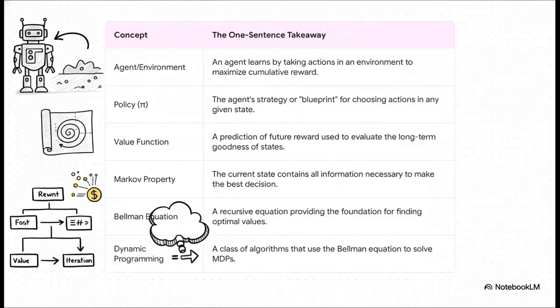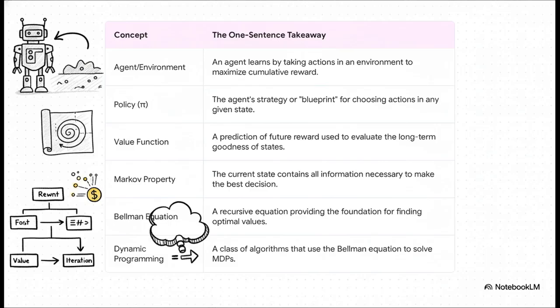The agent/environment setup is the problem framework. The policy is the agent strategy. The value function is how we predict the future. The Markov property is the key assumption that makes it all solvable. The Bellman equation is the math that defines optimality. And dynamic programming, things like value iteration, are the tools we use to actually find the solution.